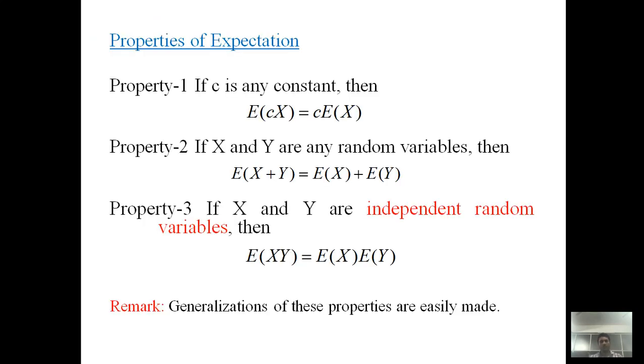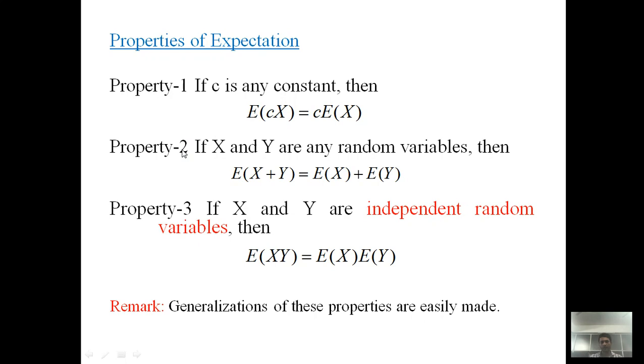Today we should learn about the properties of expectation, also known as properties of expected value, mathematical expectation. The first property is, if C is any constant, then E of CX, where capital X is a random variable, is equal to, now the constant comes outside the expectation, C into E of X.